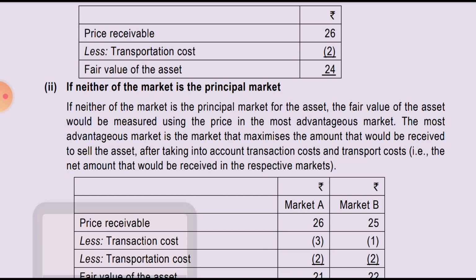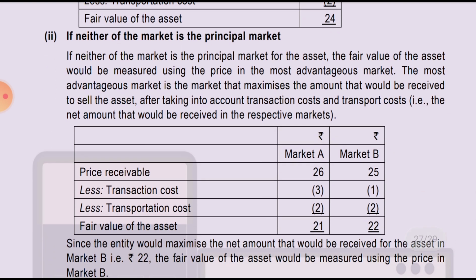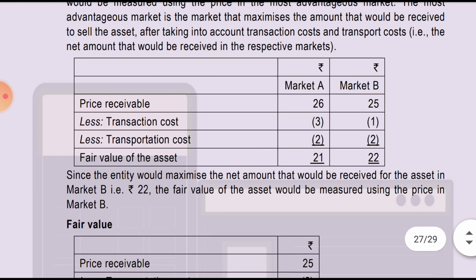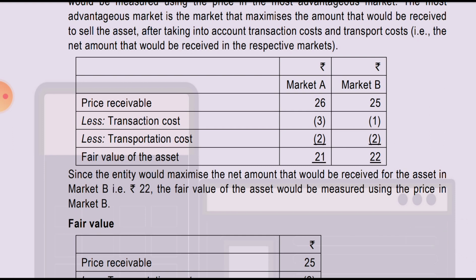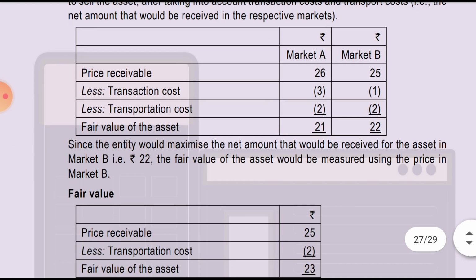In the second situation, if neither of the markets is the principal market of an asset, the fair value of the asset would be measured using the most advantageous market. So how do we find the most advantageous market? The most advantageous market is the market that maximizes the amount that would be received to sell the asset after taking into account the transaction cost and transportation cost. We'll prepare a two columnar table, and write price receivable, then less transaction cost, less transportation cost. We'll get the fair value, which is the most advantageous, that is 22, market B.